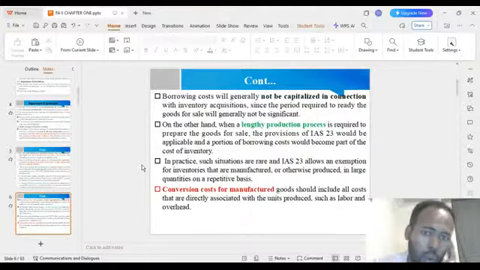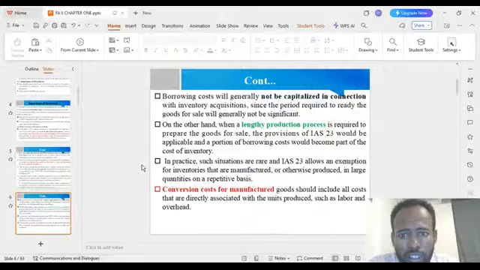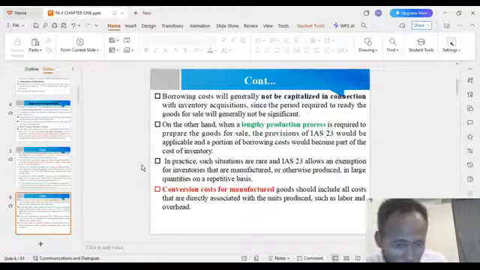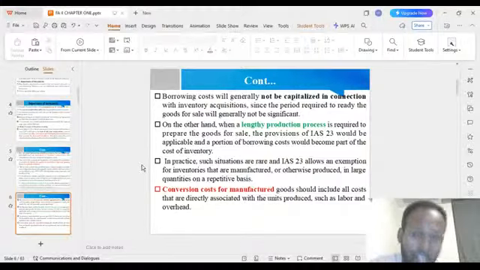On the other hand, where a lengthy production process is required to prepare the goods for sale, the provisions of the international accounting standard would be applicable, and a portion of borrowing cost would become part of the cost of inventory when a length of time is required. In practice, such cases are very rare.